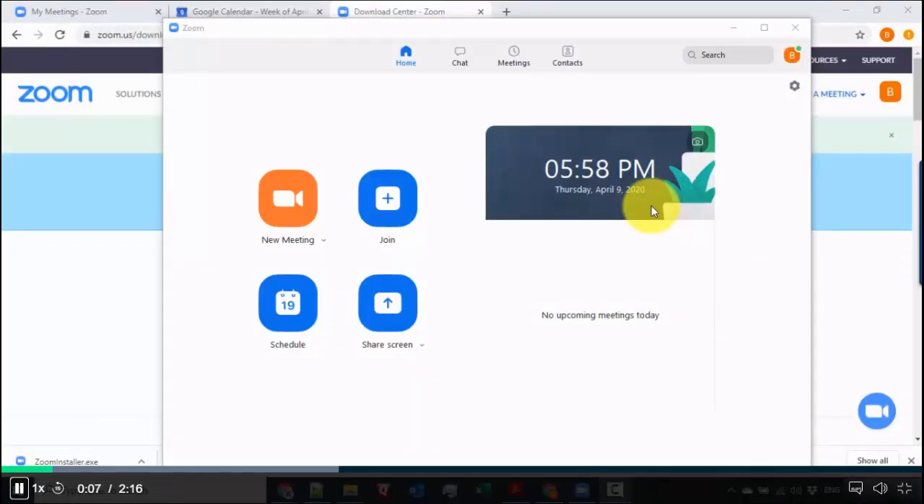Okay, so what we have here right now is I have the desktop client open for Zoom. Okay, so we're not starting any meetings yet. And our first tip is to use virtual backgrounds whenever you're doing your presentation or whenever you're hosting a meeting.